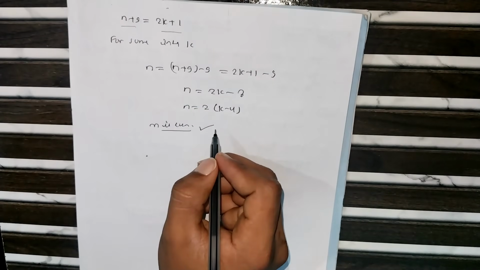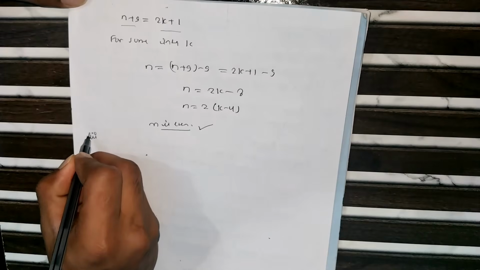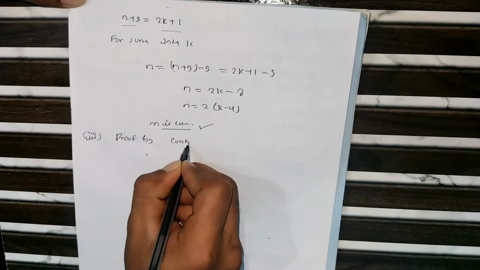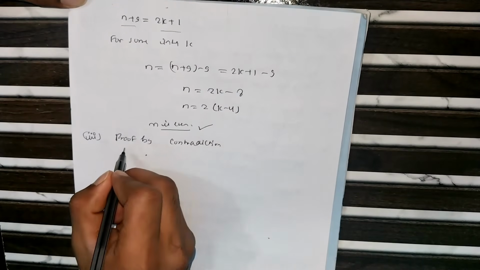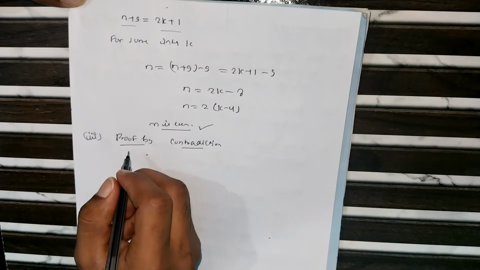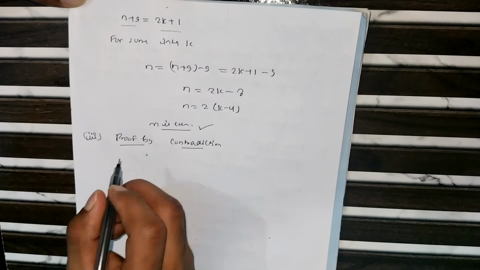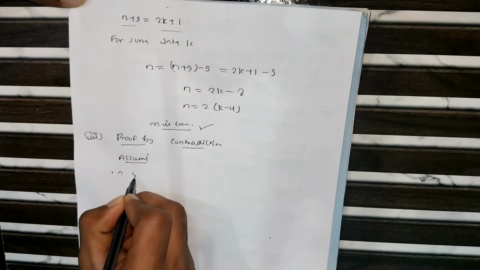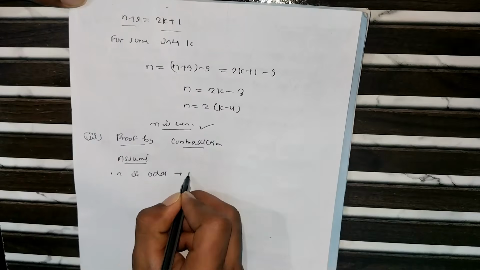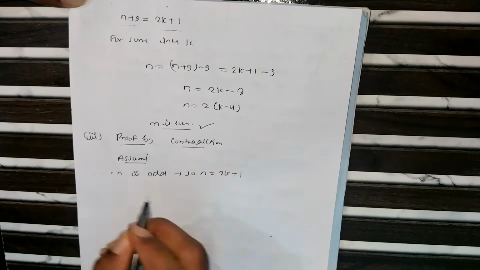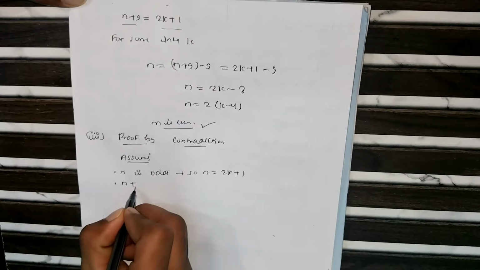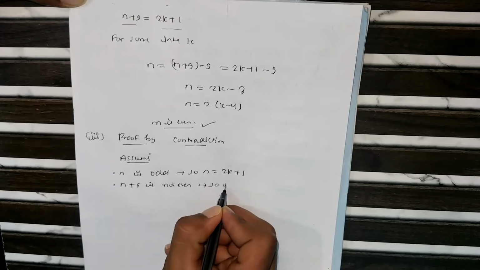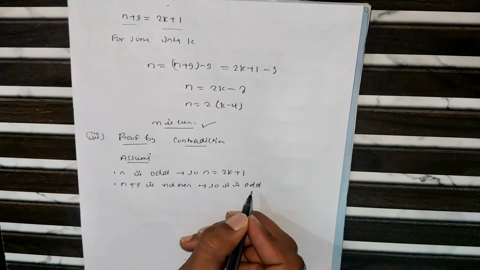Now go for the third part. What is the third part? Proof by contradiction. Assume the hypothesis is true but the conclusion is false. So what we assume: n is odd, so n equals 2k plus 1. And in the second part, n plus 9 is not even, so it is odd.